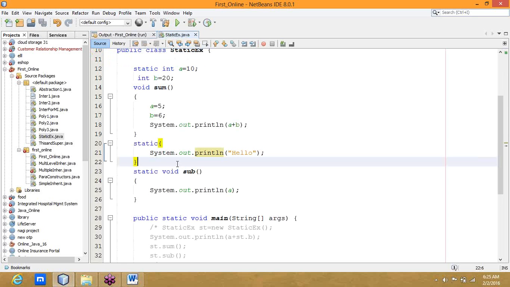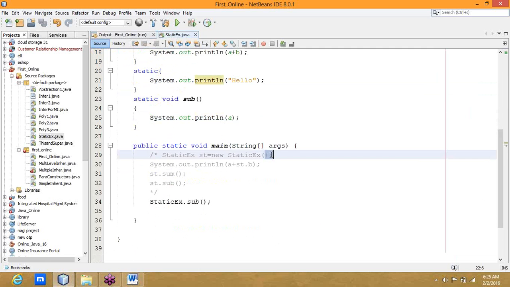Is calling the constructor required? No need to require. Then, at what time will it be executed? At the compile time? All the constructors will be executed at the time of object declaration and creation.